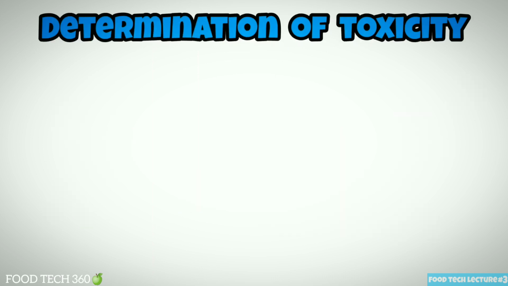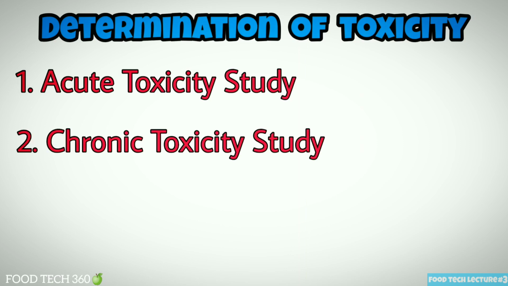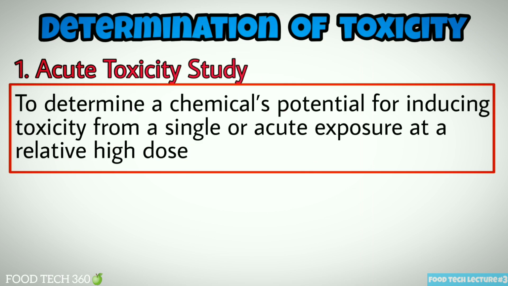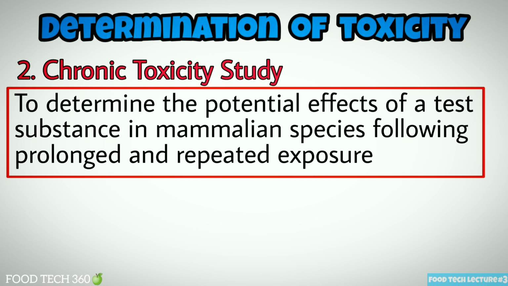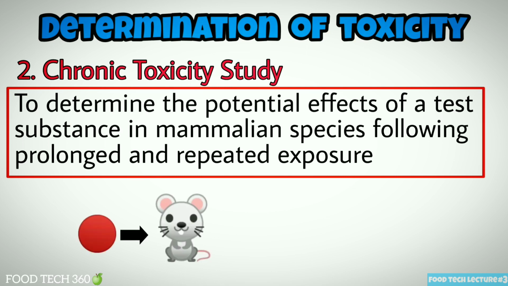Determination of toxicity. The toxicity of a food additive is identified in 2 ways: acute toxicity study and chronic toxicity study. Acute toxicity study is to determine a chemical's potential for inducing toxicity from a single or acute exposure at a relatively high dose. Chronic toxicity study is to determine the potential effects of a test substance in mammalian species following prolonged and repeated exposure.